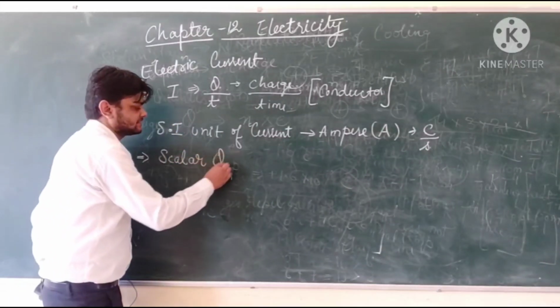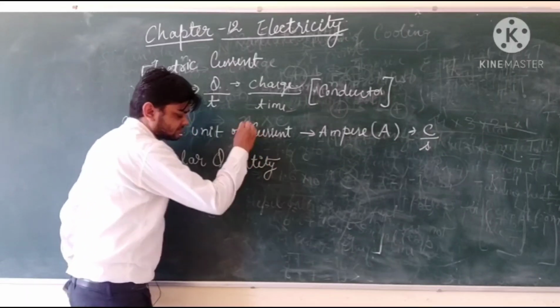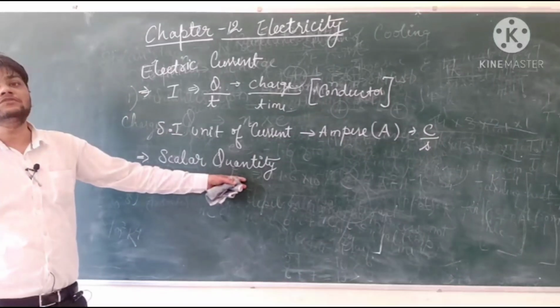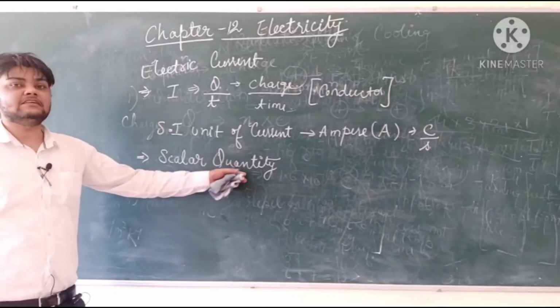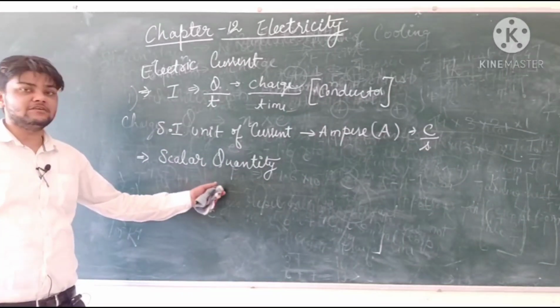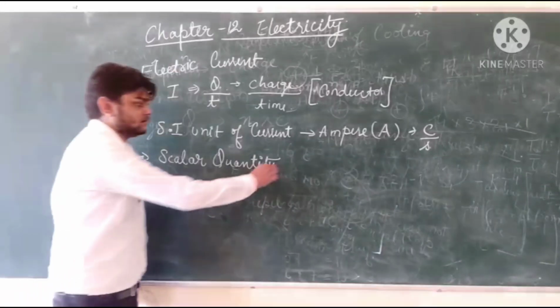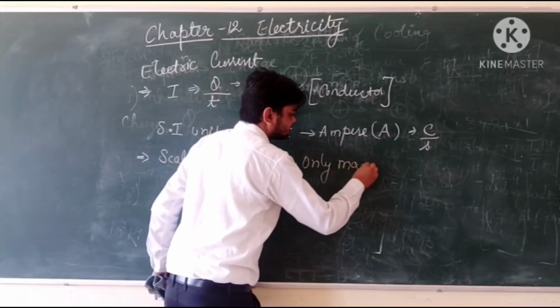Therefore, current is a scalar quantity. It is not flowing on its own will; it is flowing according to the movement of charge. It does not have any particular direction of its own. Only magnitude is there. There is no direction.